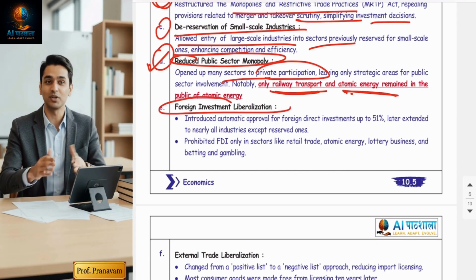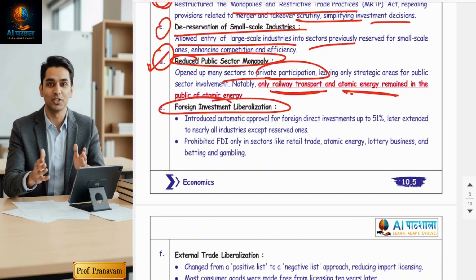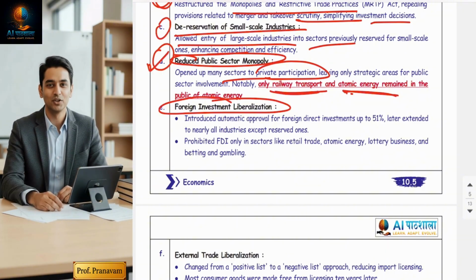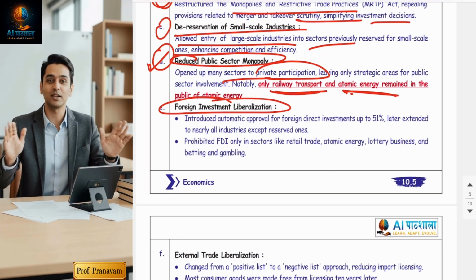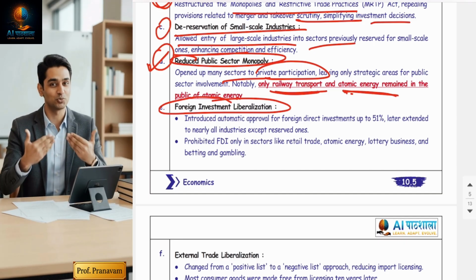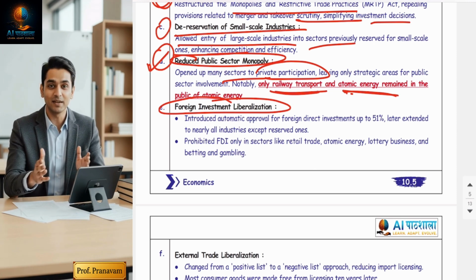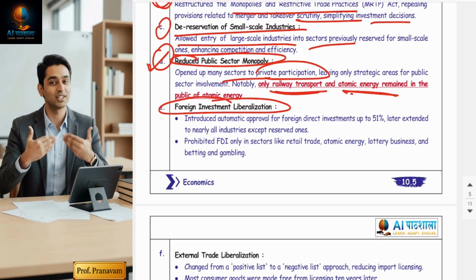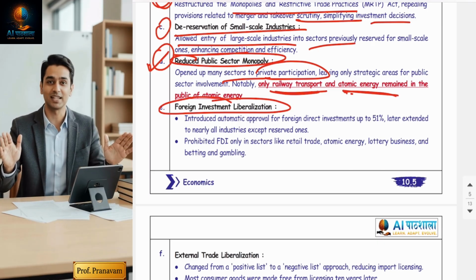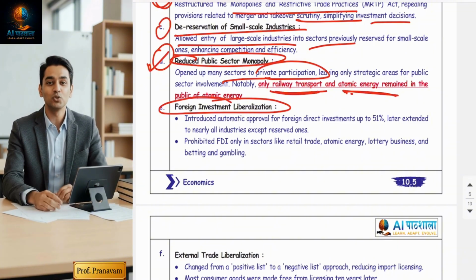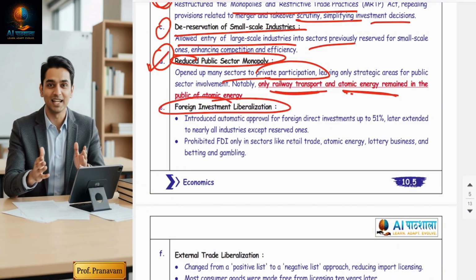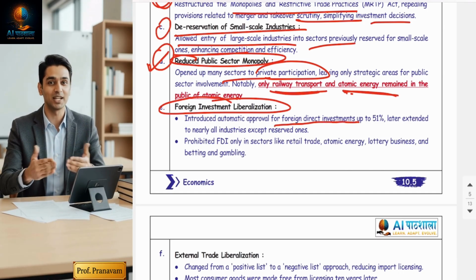Foreign investment liberalization took place. Friends, the Indian government prior to 1991 was following a closed economy. Import restrictions were there. Foreign companies were not allowed to enter India. In fact, the government didn't even allow an Indian businessman to do business in foreign sectors. But in 1991, the government allowed foreign companies to do business in India. That is called foreign direct investment.